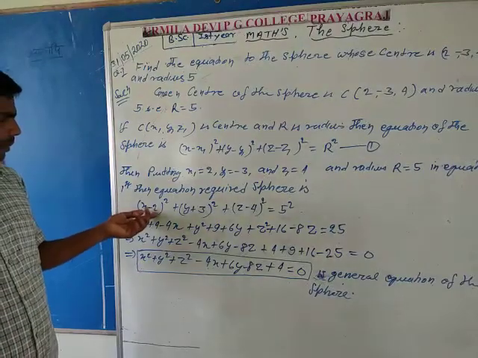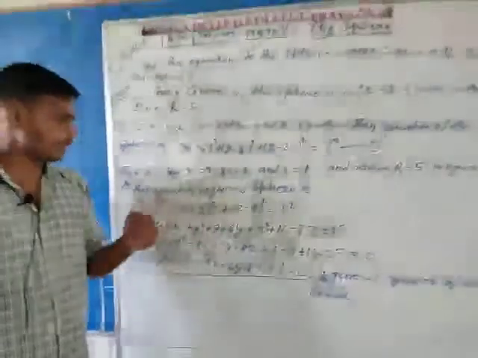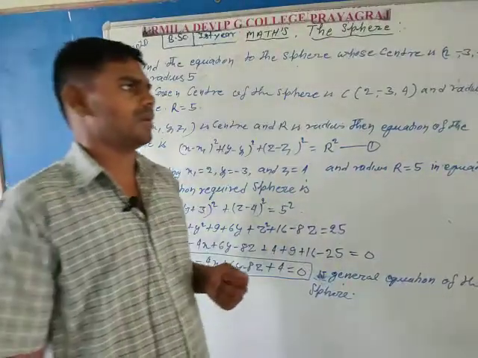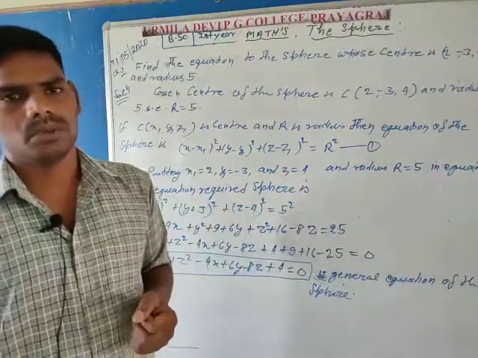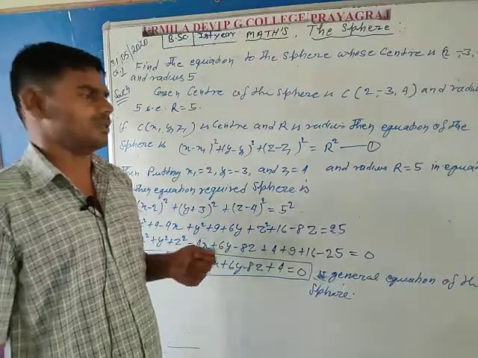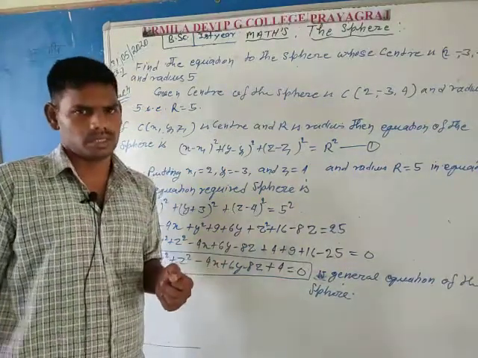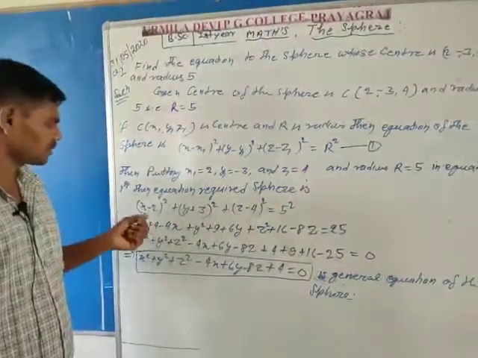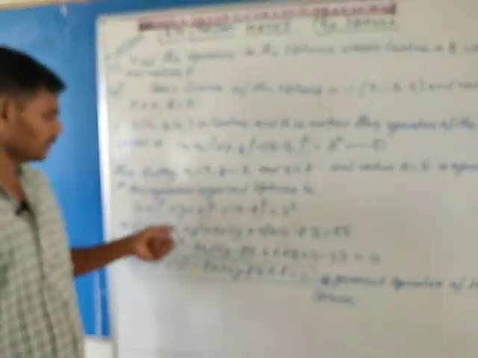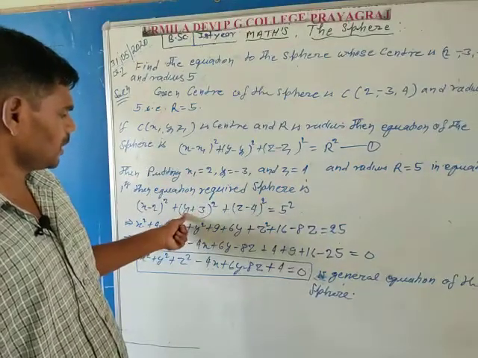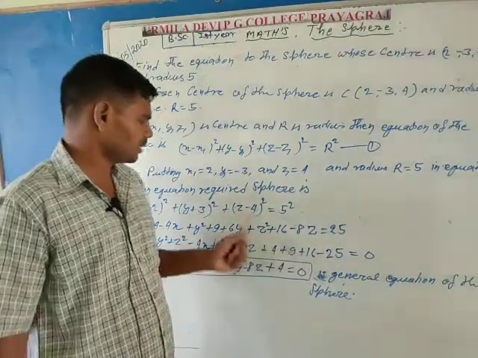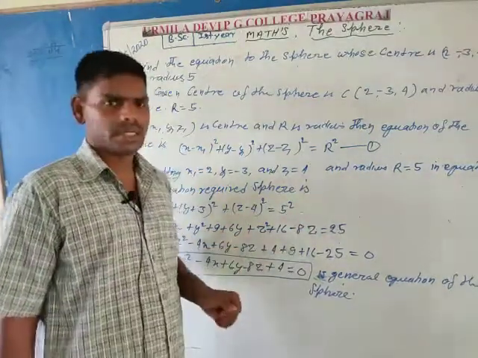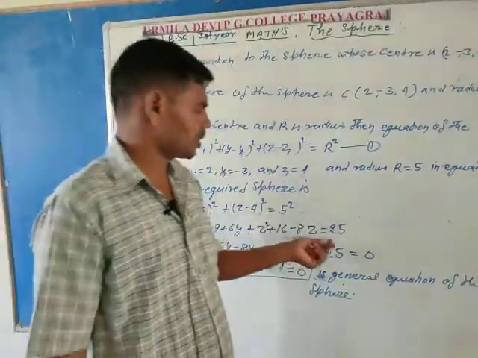Expand these brackets by applying the (a plus b) whole square formula and the (a minus b) whole square formula, which you already learned in high school classes. So first square, second square, minus 2 times first and second; first square plus second square plus 2 times first and second; first square, second square, minus 2 times first and second; and 5 whole square is equal to 25.